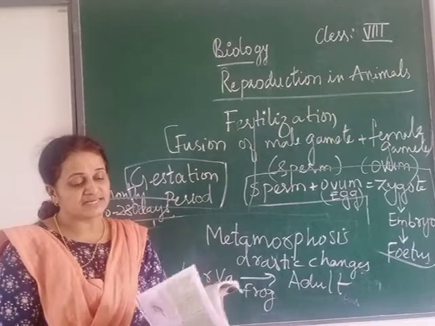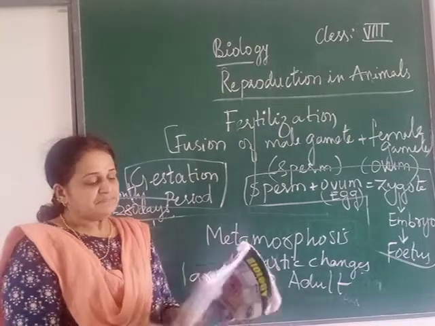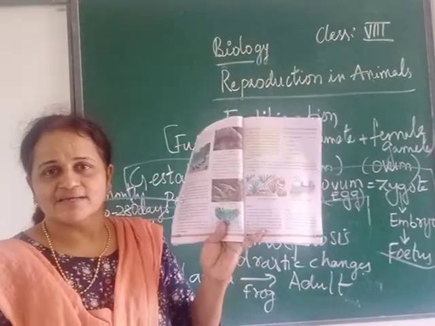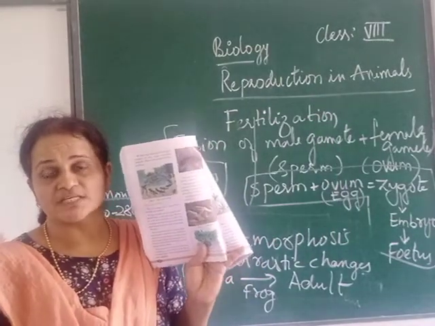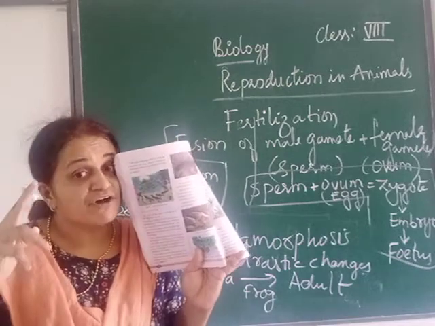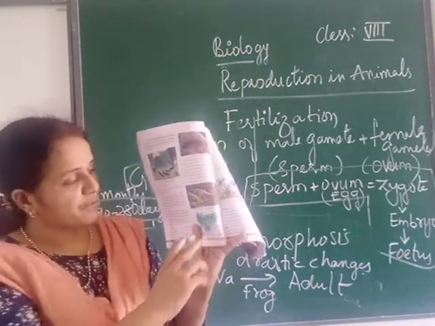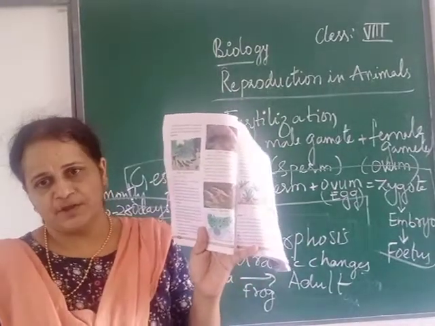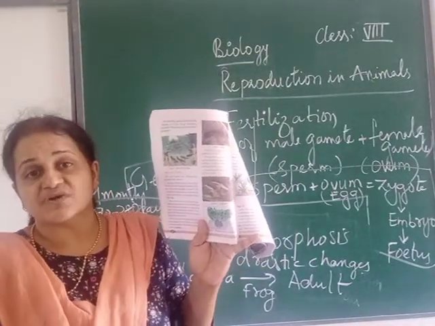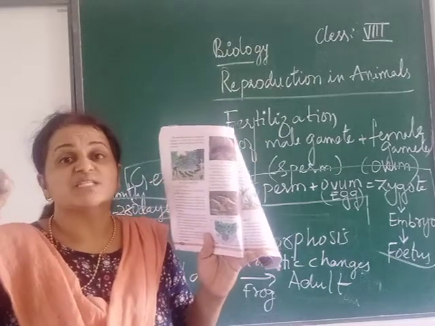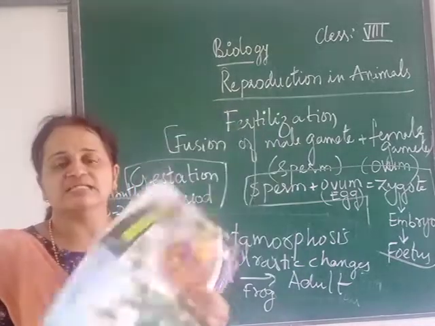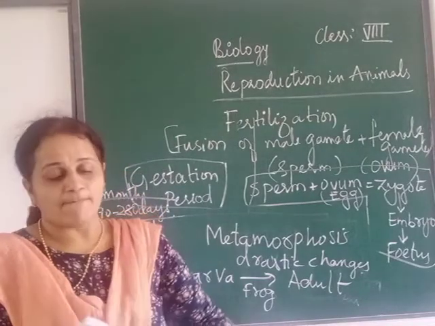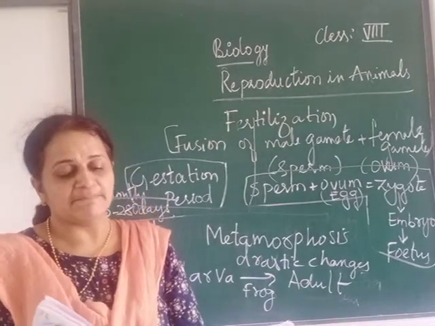So if you see the next figure there, figure 15, you can see one frog sitting on the other frog. Okay. So what is happening here? That process in frog is called copulation. Copulation means the male is trying to insert sperm into the ovum, so that there will be fertilization. Okay, this copulation process is taking place.